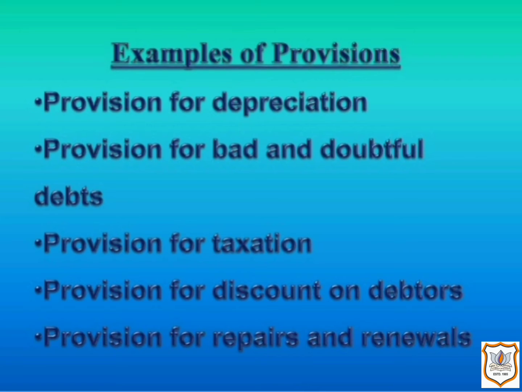Second, the purpose for which a provision is created is to meet an anticipated loss which has occurred but the amount is not ascertained, or a known depletion in the value of an asset or a liability which has been known to have arisen. Third, the exact amount of anticipated loss or the depletion in the value of the asset or the liability is not ascertained or ascertainable at the time of accounting. Fourth, it is a charge to profit and loss account.